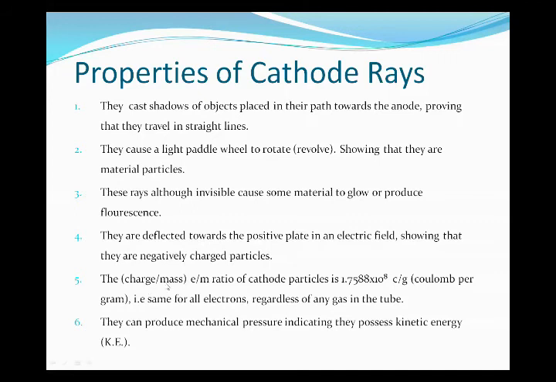So the charge over mass ratio for cathode particles is the same for all types of atoms, that is 1.7588 × 10^8 coulombs per gram. This is fixed for all electrons regardless of any gas in the tube.